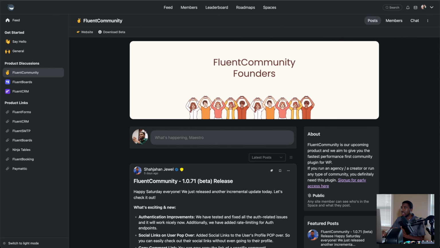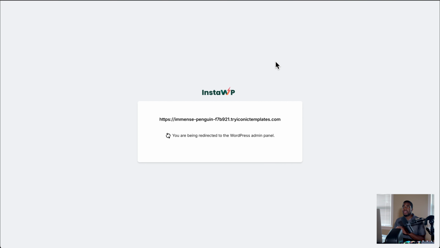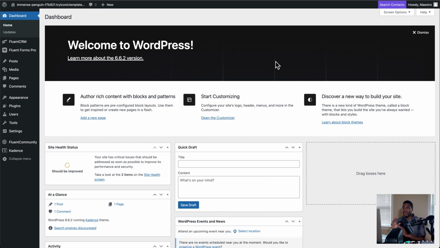All right, so what I've done here is I have created a staging site using InstaWP, and this is my go-to tool when it comes to a lot of things, whether it's creating a staging site, a demo site, doing my hosting, doing practice. InstaWP is definitely my go-to tool. It's a Swiss Army knife when it comes to doing these type of things.